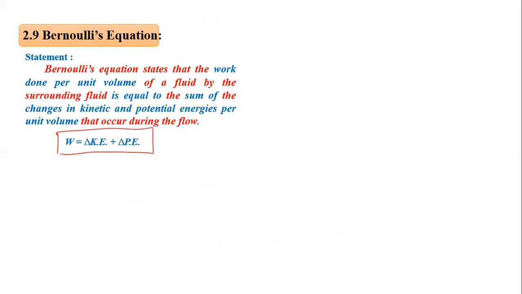Bernoulli's equation states that work done per unit volume of fluid by the surrounding fluid is equal to the sum of the changes in kinetic and potential energies per unit volume. Simply, work done is equal to change in kinetic energy plus potential energy.